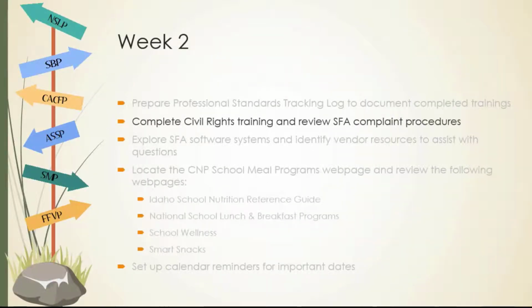Each year, all school nutrition employees and school staff that interact with program participants as part of a child nutrition program function must complete annual civil rights training. If you have not already completed the required civil rights training, please register for and watch the civil rights training video in the CMP Learning Portal. Obtain the certificate to keep with the training log used to record your completion of the required training.